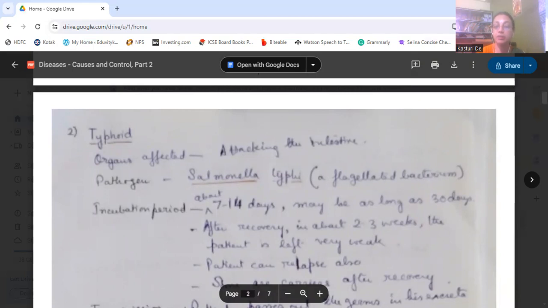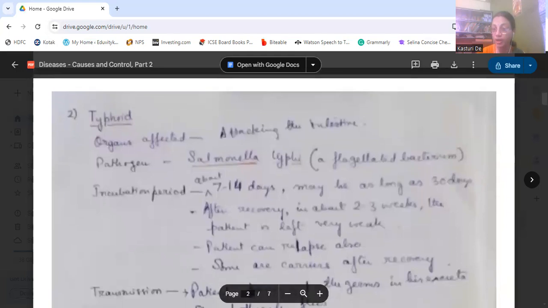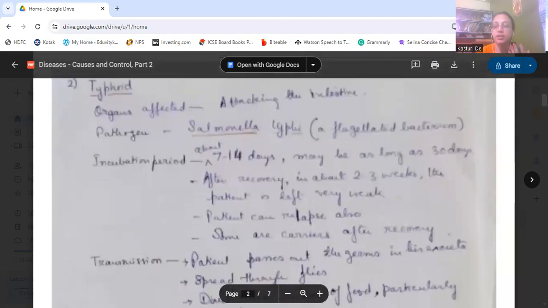I told you that the incubation may be 7 to 14 days and maybe as long as 30 days. But when the patient recovers, in about 2 to 3 weeks, the patient is left very weak. The patient can relapse also. And sometimes they are carriers after the recovery. Okay, the incubation period is 7 to 14 days, and it can be as long as 30 days also.